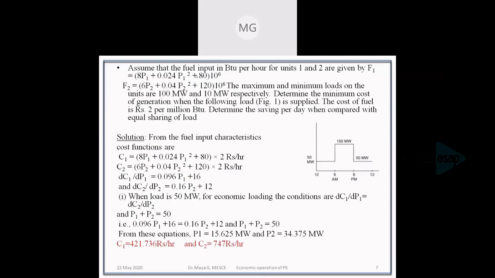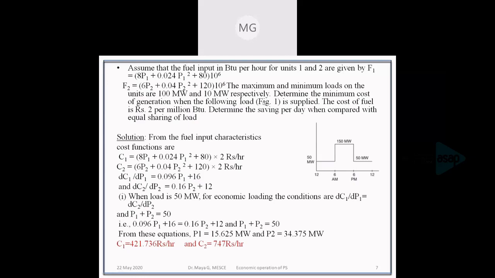So assume that the fuel input in BTU, British Thermal Unit, per hour for units 1 and 2 are given by the equations F1 and F2. The maximum and minimum loads on the units are 100 megawatt and 10 megawatt respectively.